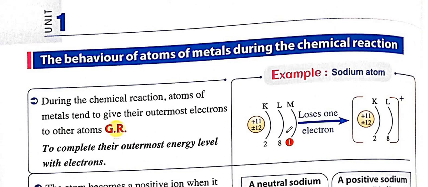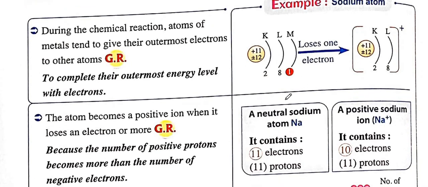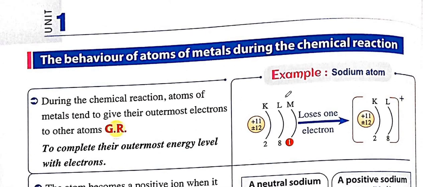Okay, so let's see the behavior of the atoms of metals during chemical reactions. As we said, in their outer energy level we can find 1 or 2 or 3 electrons. In order to be a stable atom, they tend to lose electrons. We have to complete their energy level with 8 electrons to reach their stable state. So they have two solutions: maybe they lose this electron, or they complete it with 8. It's easier for them to just lose the electron.